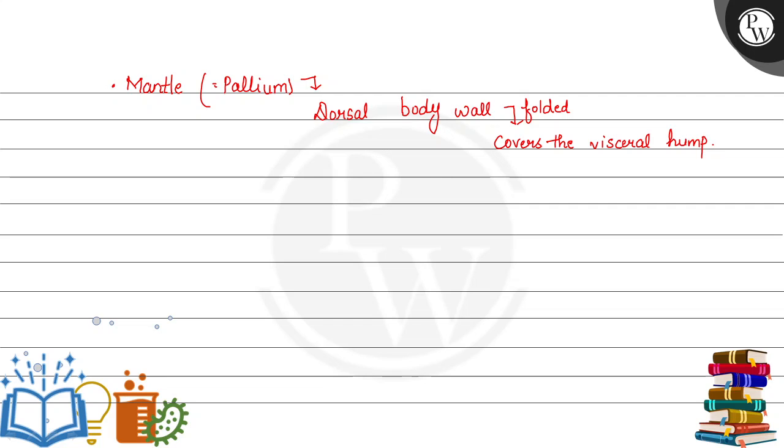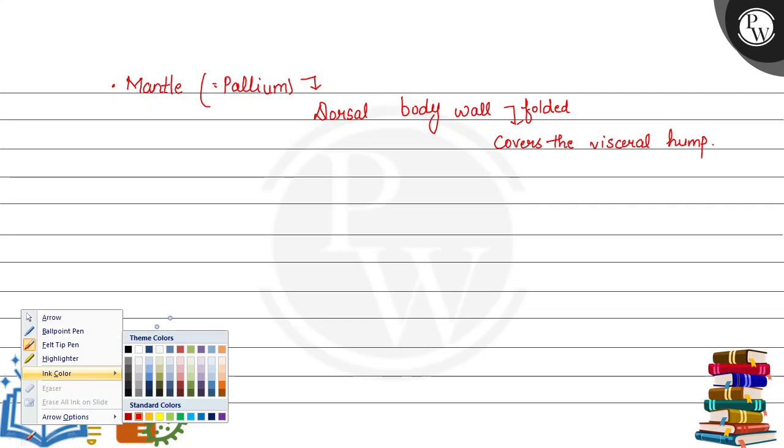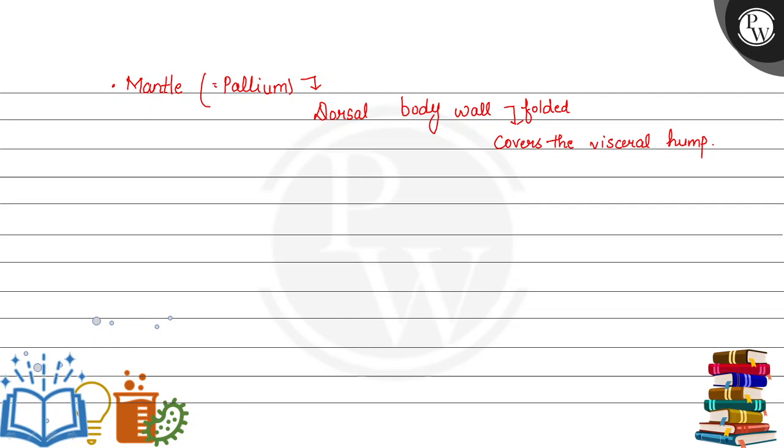So the presence of mantle is a very unique feature of every mollusk, and the mantle is the dorsal body wall, and this body wall gets folded and it covers the visceral hump, and it also protrudes outside the visceral hump in the form of a flap in front of the visceral hump. So the presence of mantle is a unique feature of mollusk.